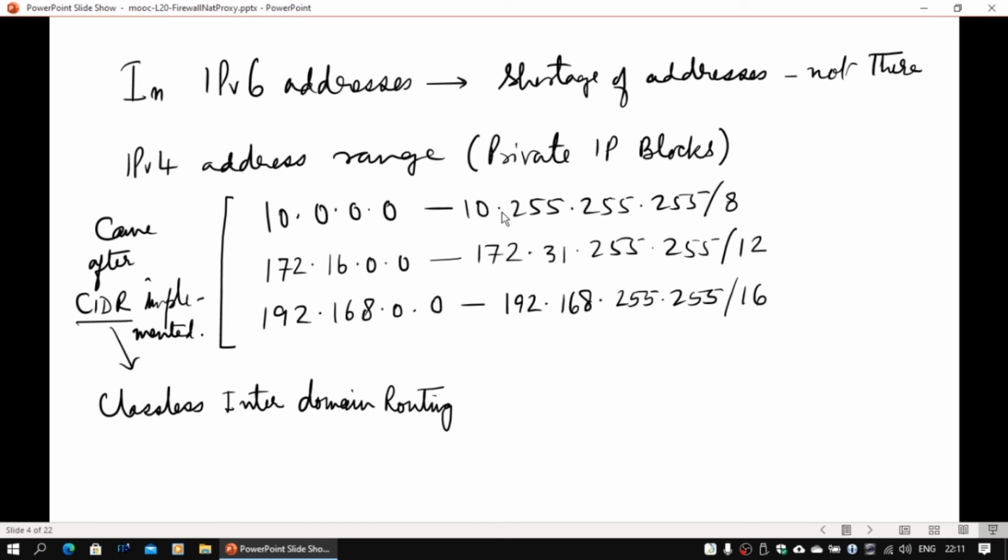And of course, these were done even when classless inter-domain routing was also not able to handle the shortage of addresses. Basically, CIDR allowed the reuse of class C addresses, and they can be converted into bigger blocks. Earlier, one block of a class C address could have at most 256 hosts inside. Actually, there will be only 255 hosts which are technically feasible.